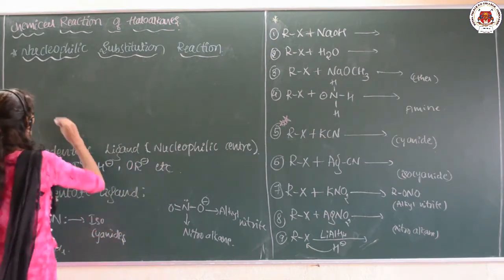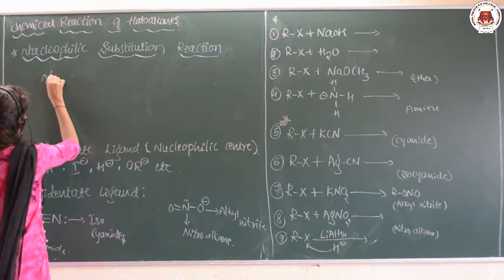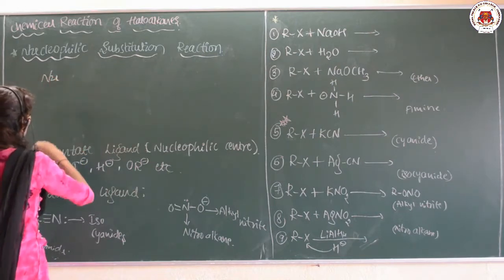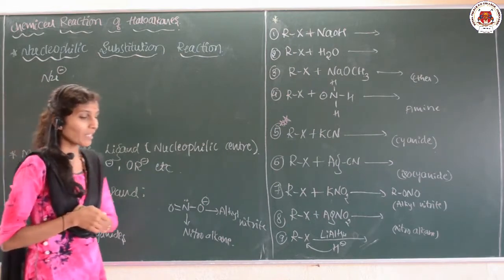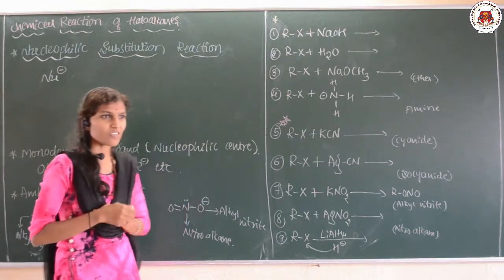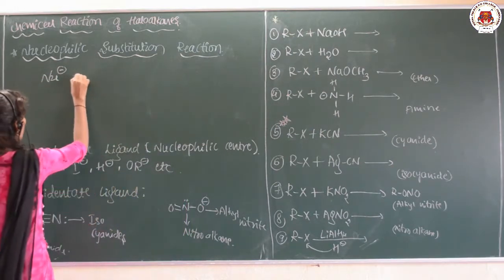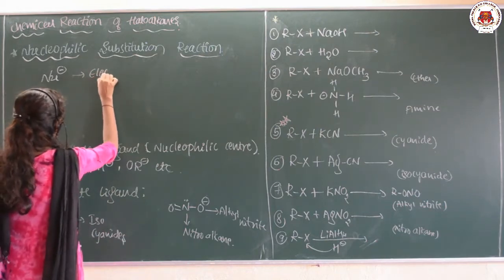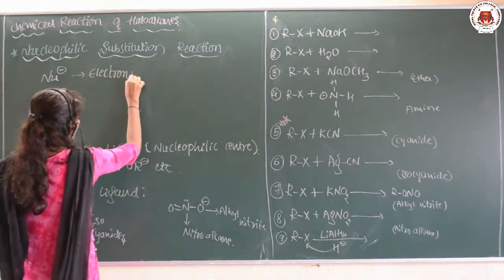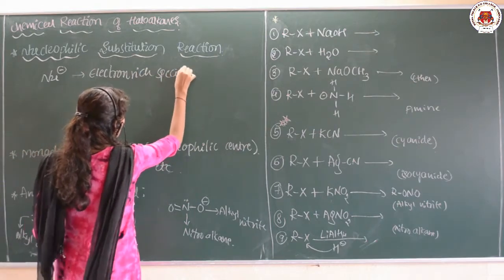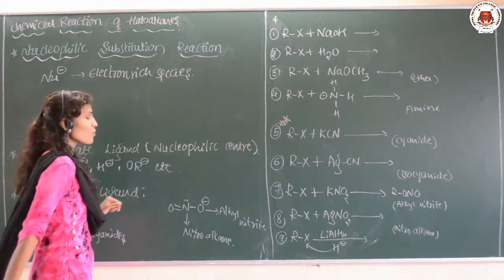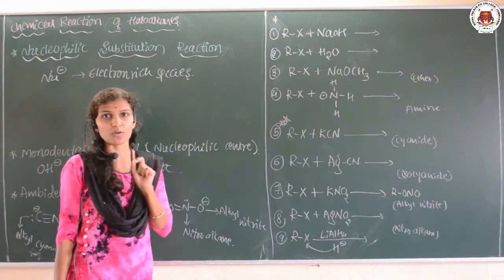Then you need to know what a nucleophile is. Nucleophile is shortly written as Nu minus. A nucleophile is the species which is electron rich. The electron rich species is called a nucleophile.